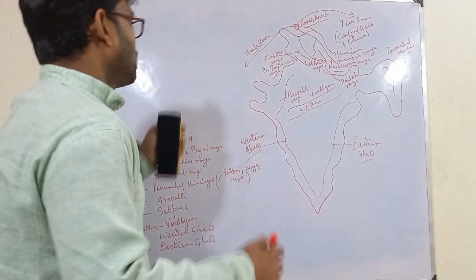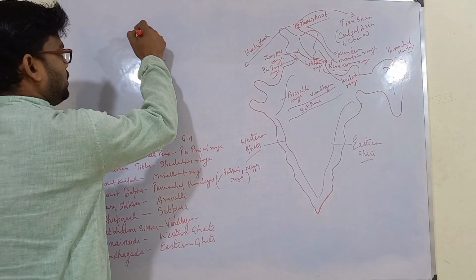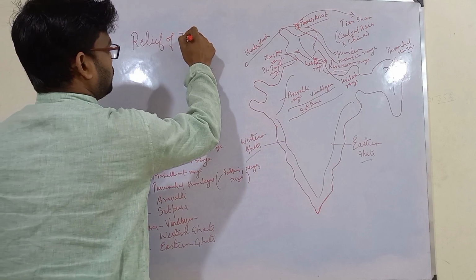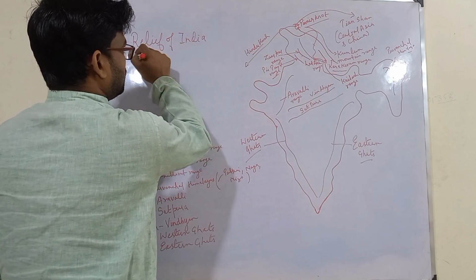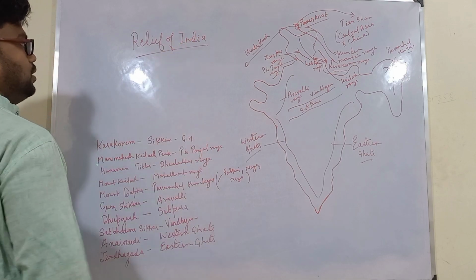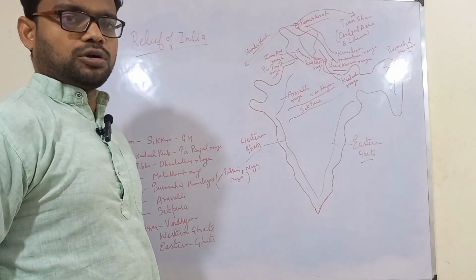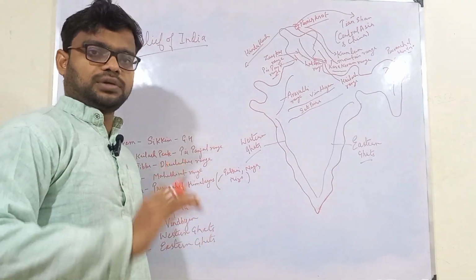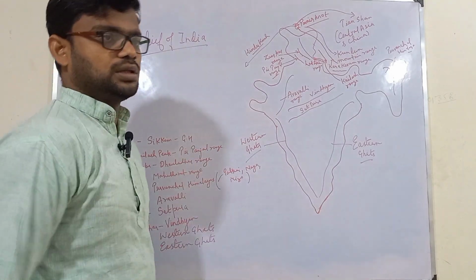So now we will study about the relief of India. We are done with the structure of India. Now we will be doing relief. We have seen what all topics we will be studying: mountains, plateaus and mountain passes. So we will be starting with mountains.